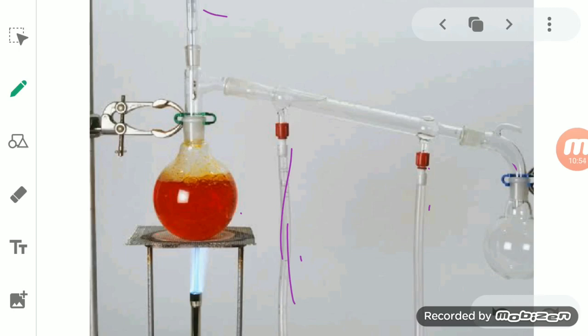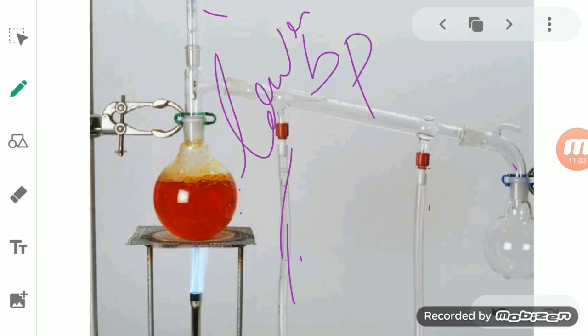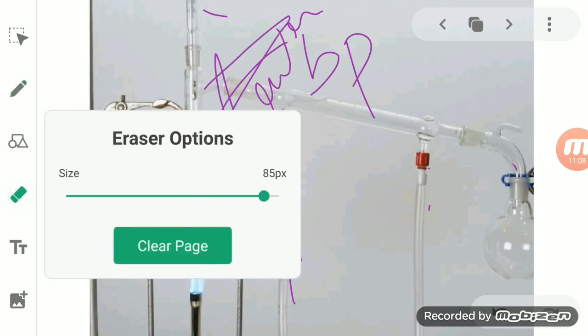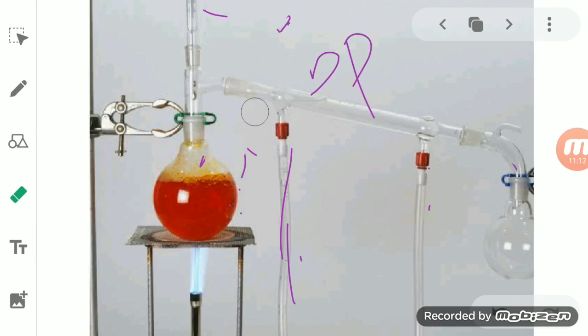So when you provide heat to it, the liquid which has the lower boiling point, due to its lower boiling point, will heat up very fast.